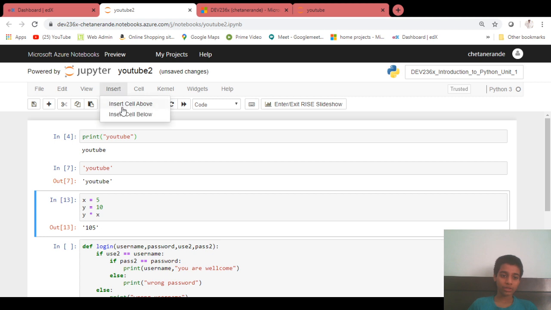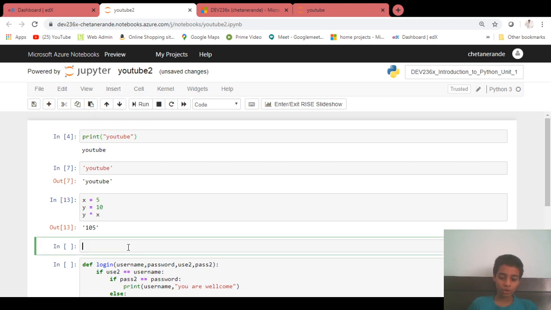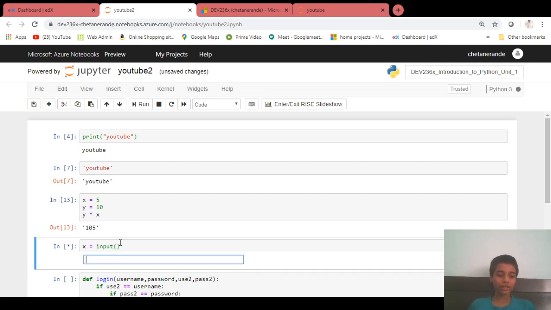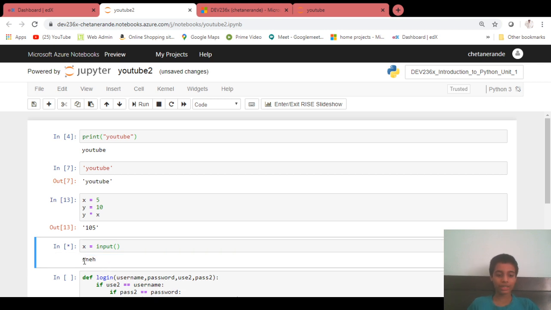So I will have to insert a cell. Input is a variable too, that x is equal to input, and it has to have an open bracket and a close bracket. You can just run it with control enter. It will not ask anything. It will just pop up a window where you can write anything and it will just stay there.